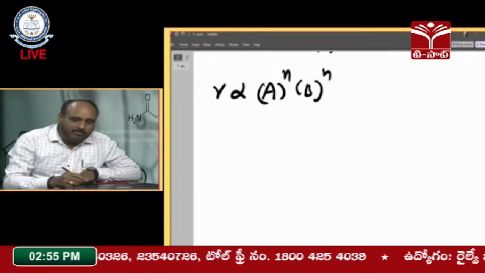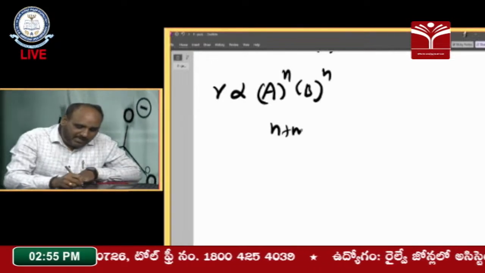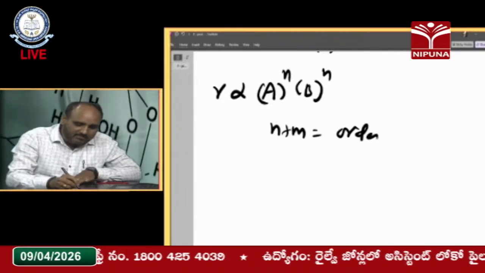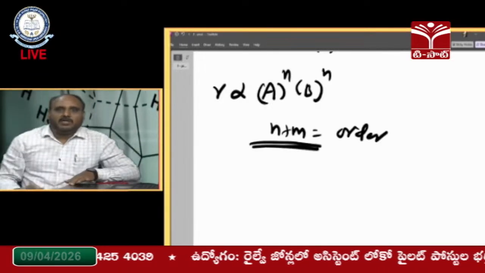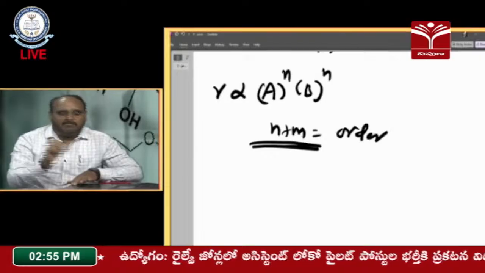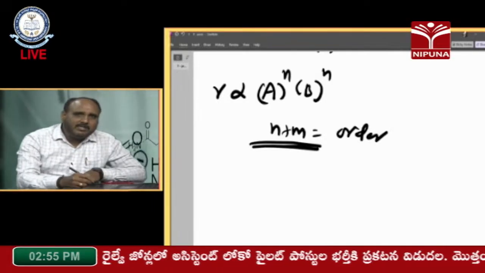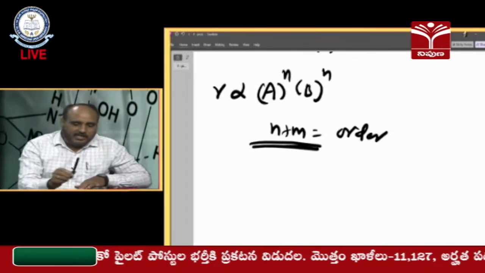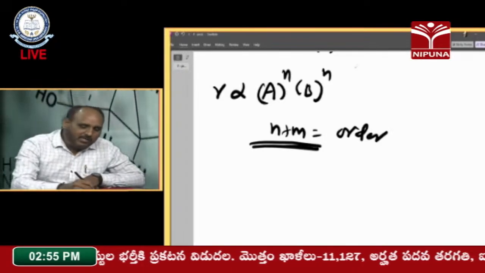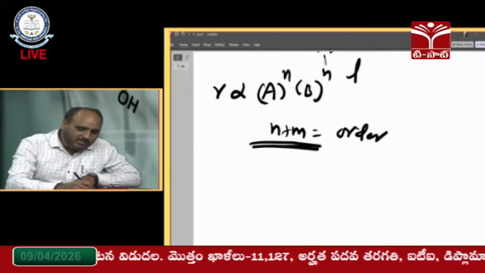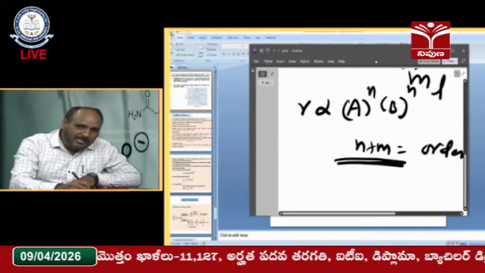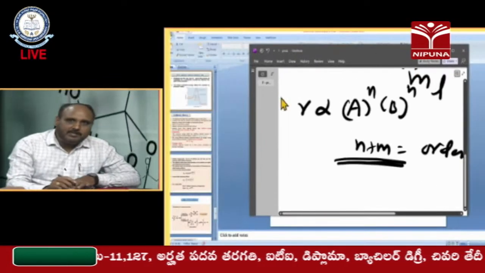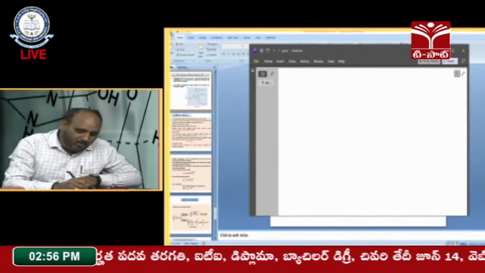There, n plus m is the order of the reaction. For any reaction you take, the sum of the powers, m plus n, will be the order of the reaction. And the units, for an nth order reaction, will be moles power 1 minus n, liter power n minus 1.